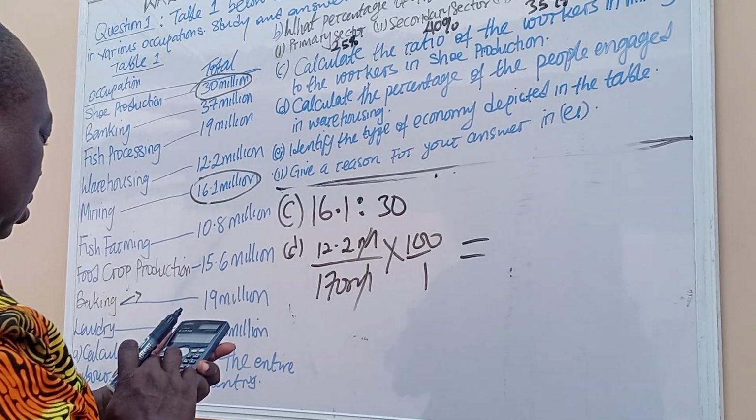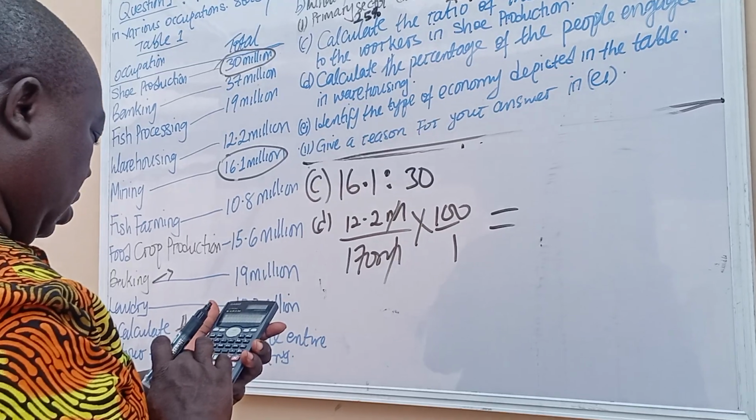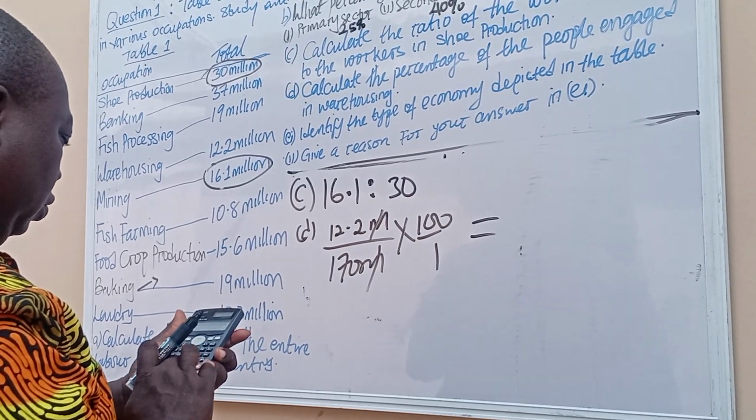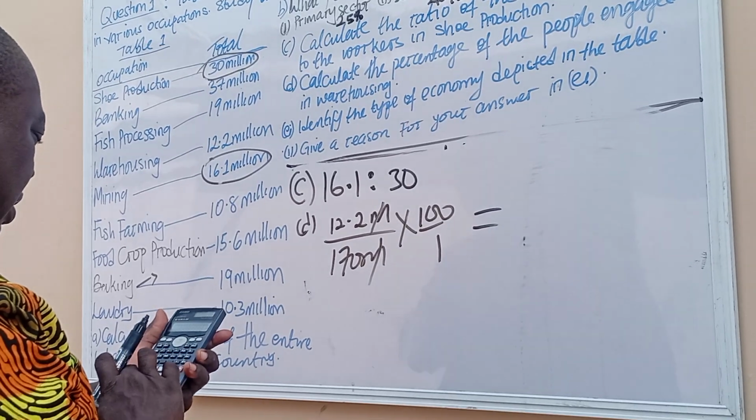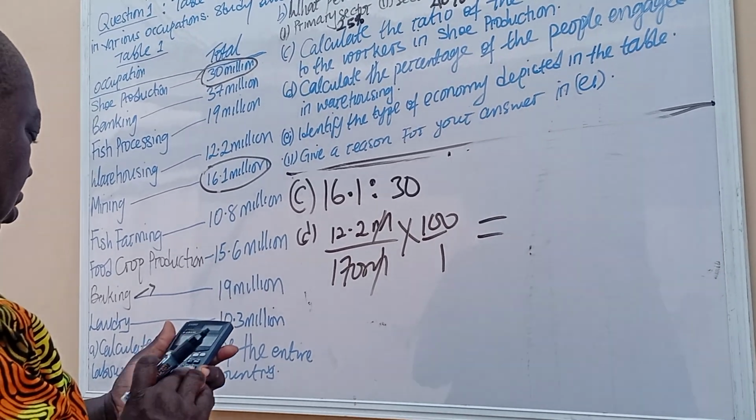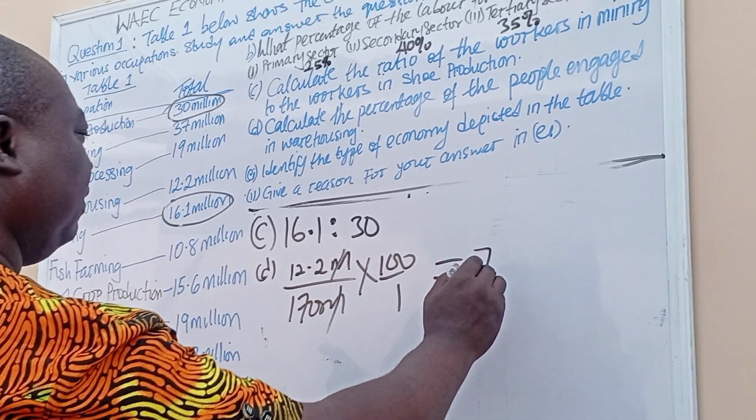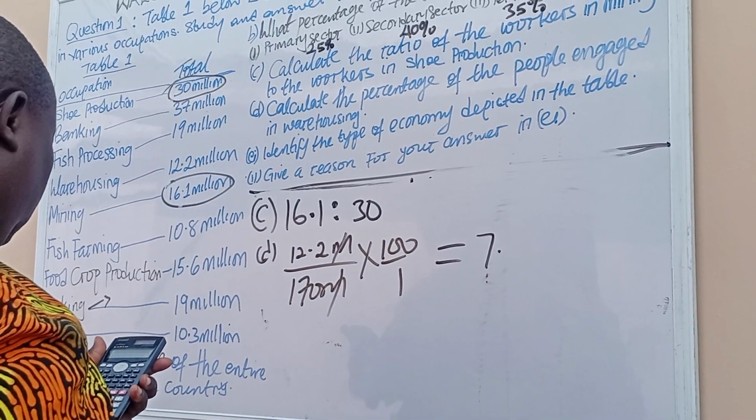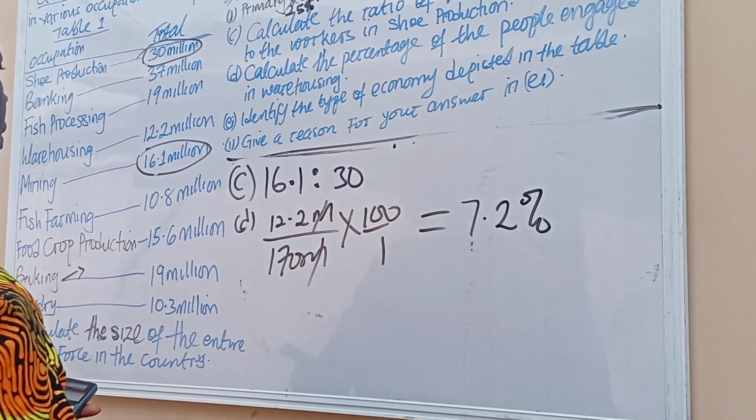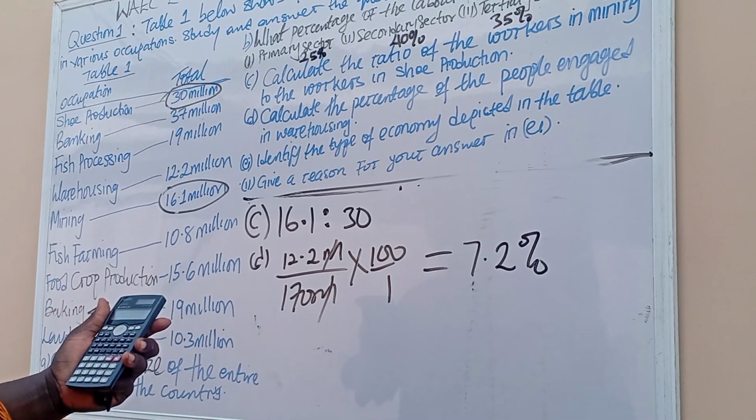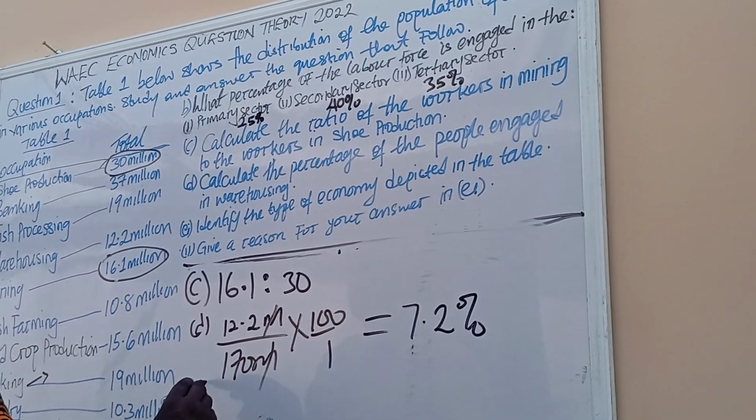Let me do this again. I think there's a mistake somewhere. Okay, 12.2 over 170 times 100. This should be 7.2%. Okay. Now that is D. So move to E.